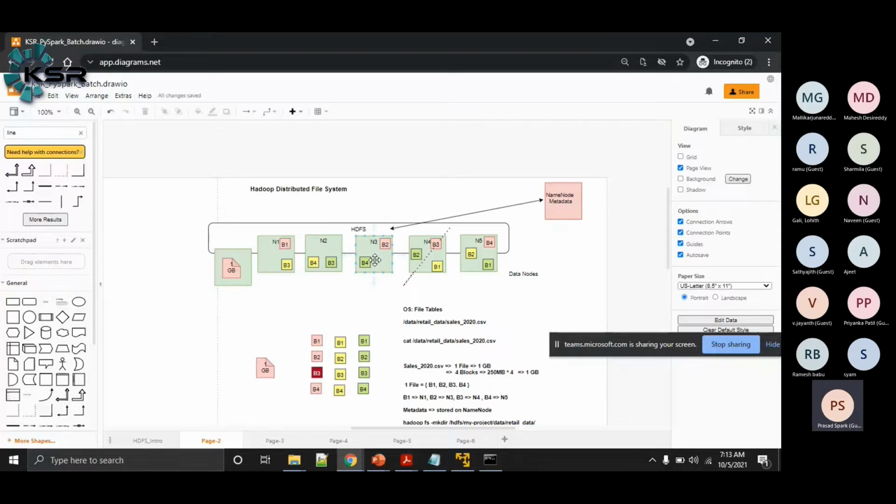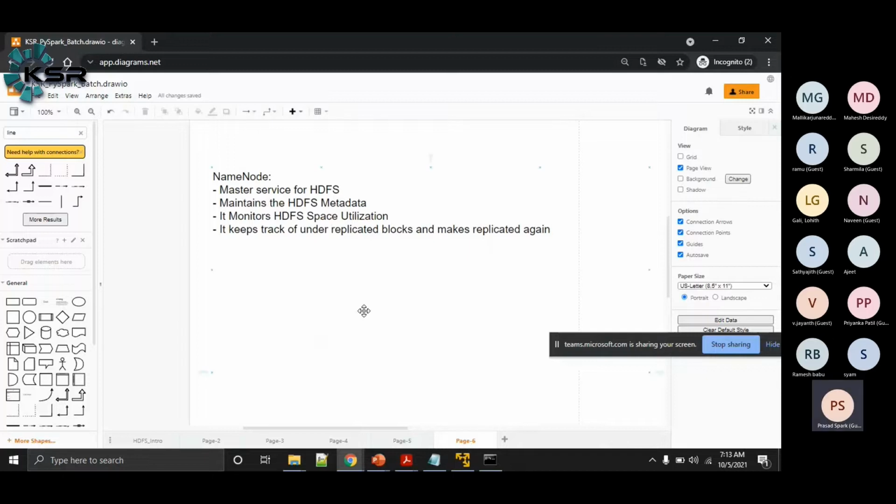So whichever blocks are under replicated, the name node will keep track of them and make them replicated again. In simple terms, the name node performs the bookkeeping activities of HDFS.